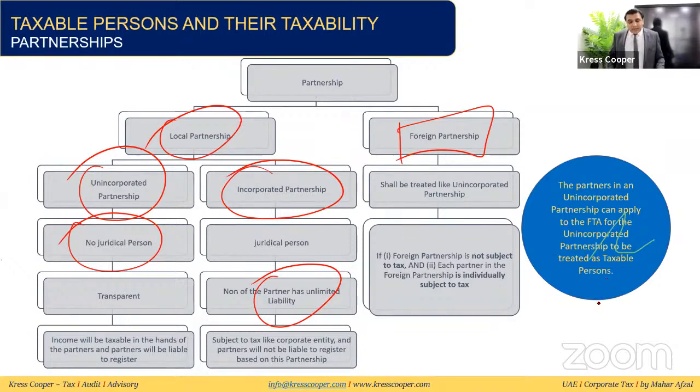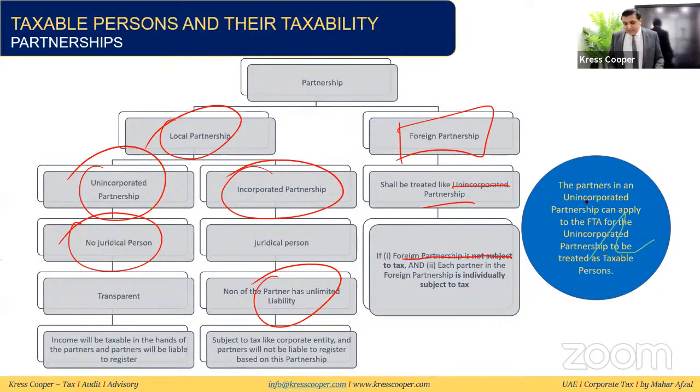But in the case of a foreign partnership, the law says it shall be treated like an unincorporated partnership, subject to two conditions. These two conditions are that the foreign partnership is not subject to tax, and each partner in the foreign partnership is individually subject to tax. So if these two conditions are fulfilled, then the foreign partnership will be treated as an unincorporated partnership. It is given in the law.